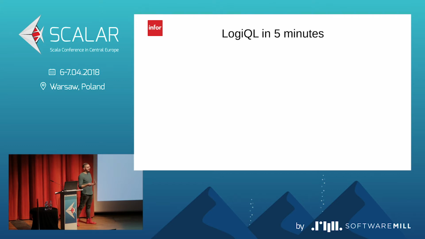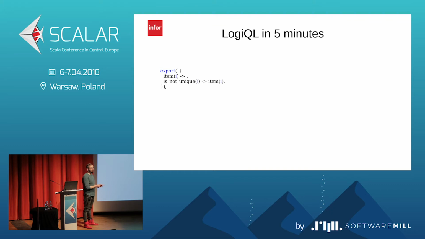Usually it takes a couple of months to learn declarative languages, but for Scala developers, I think 5 minutes is enough. We have just one concept, the predicate. To use a predicate, first we need to declare it. A declaration is like a signature of a function, or the signature of a class in Scala. For example, here we create the entity predicate called item. So it's like a class in Scala. Here we create a new predicate, which is a relational predicate.